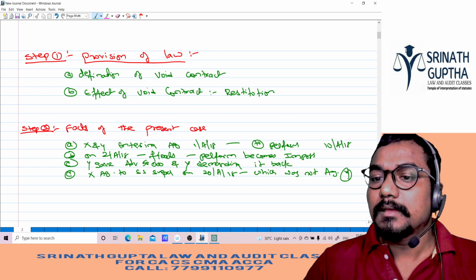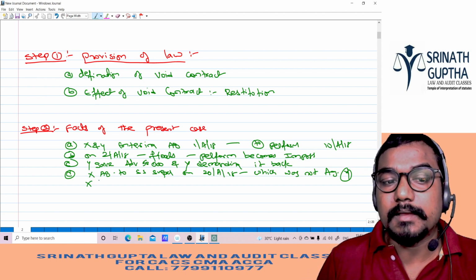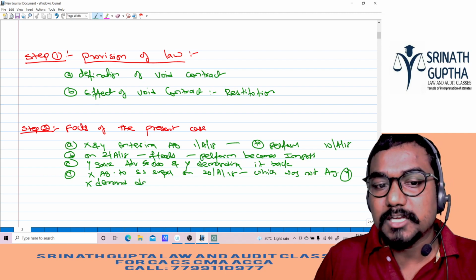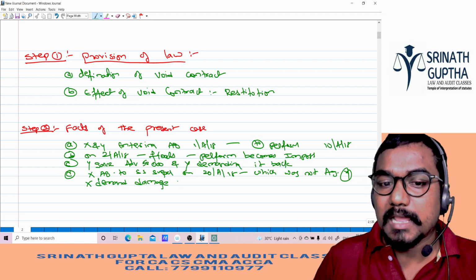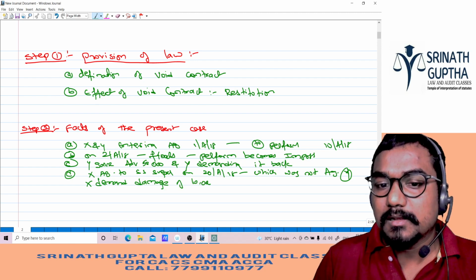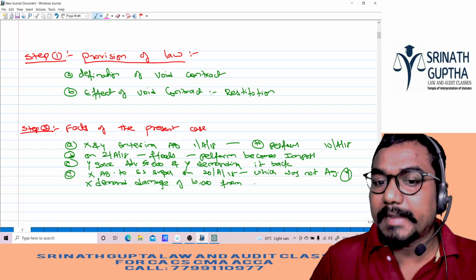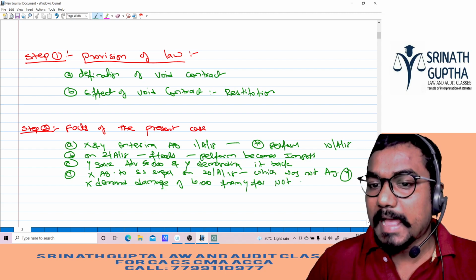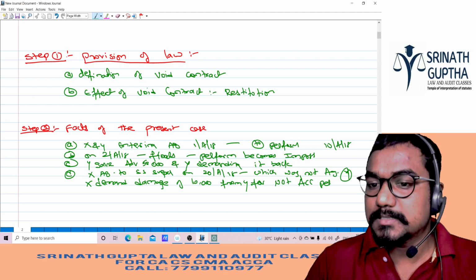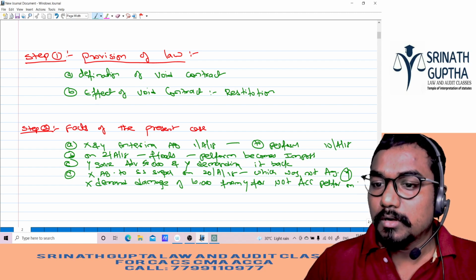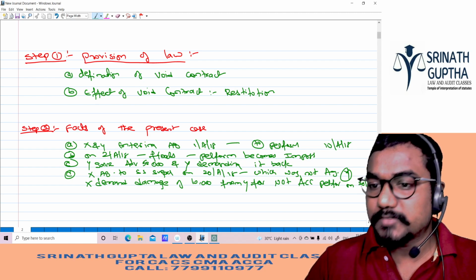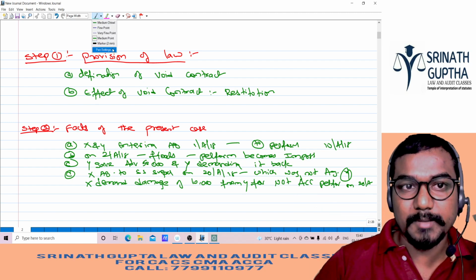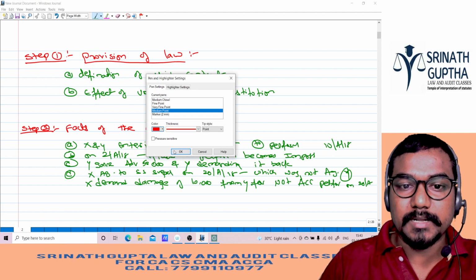Y. And X is demanding damages of 10,000 from Y for not accepting performance on 20th. है ना बेटा? This happened in the question. So step number 3, what should we write, beta?